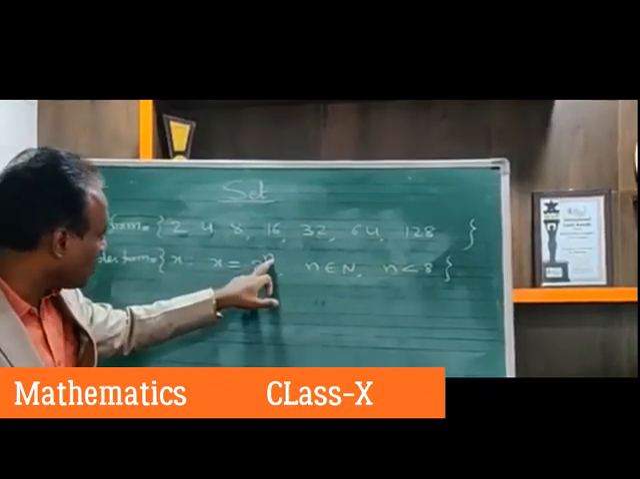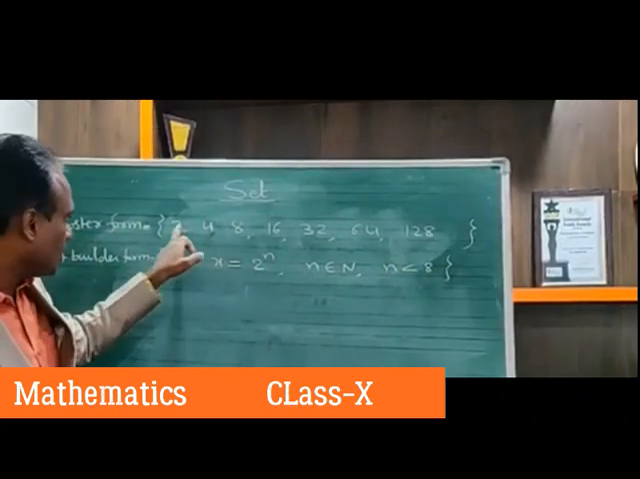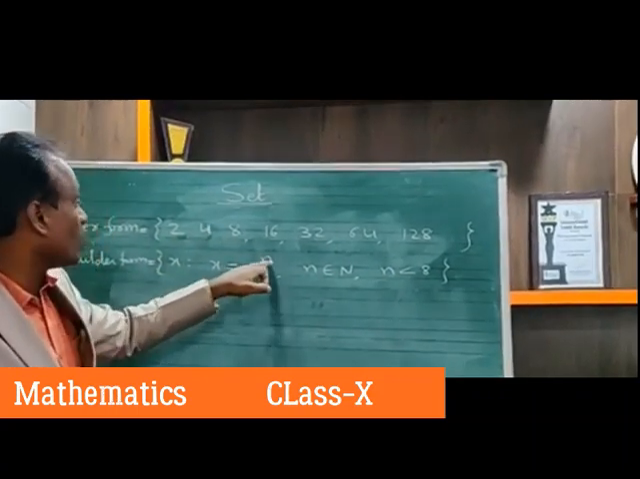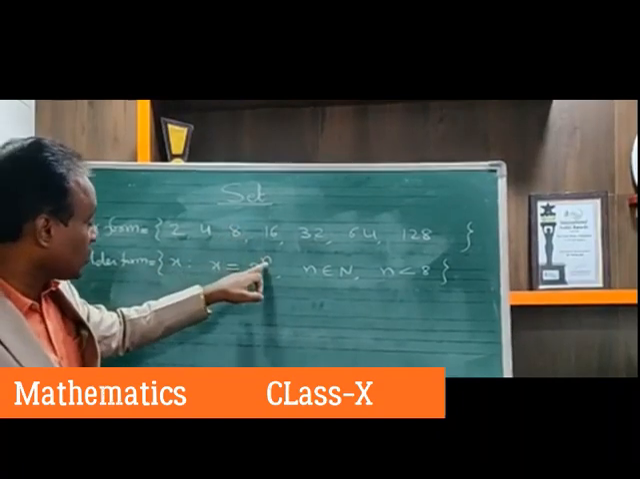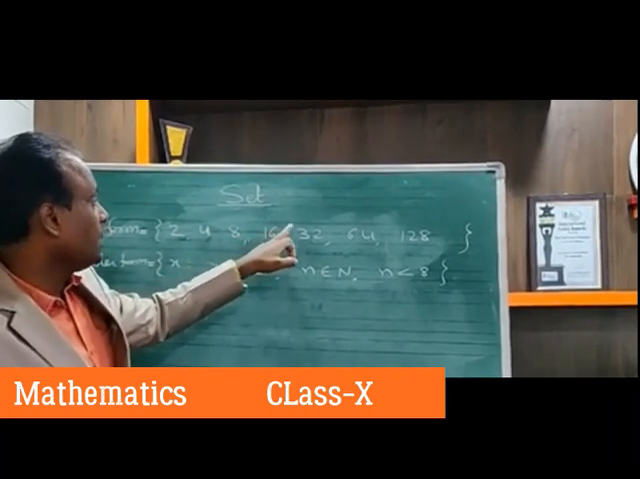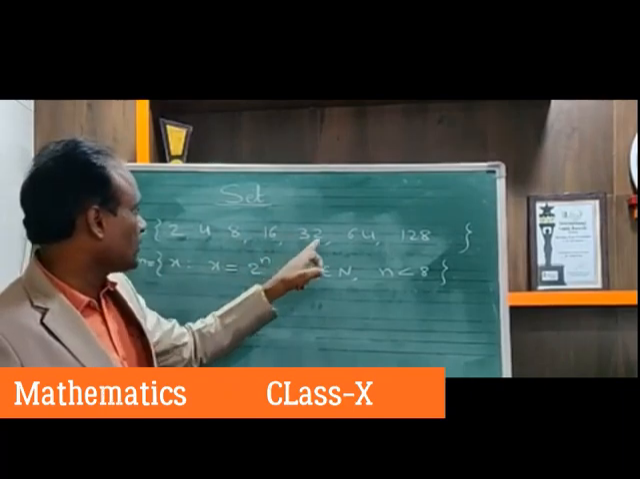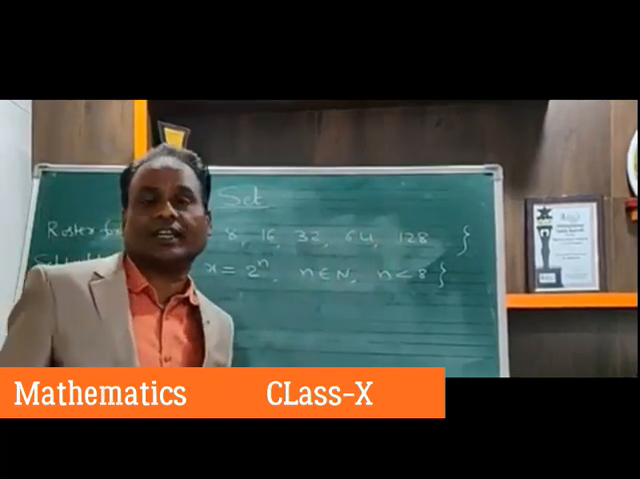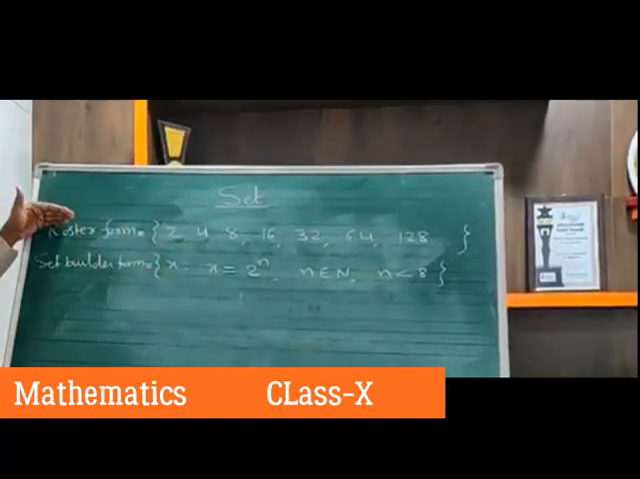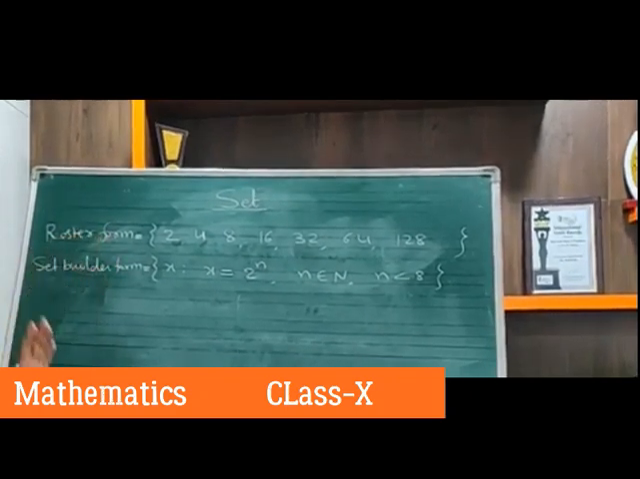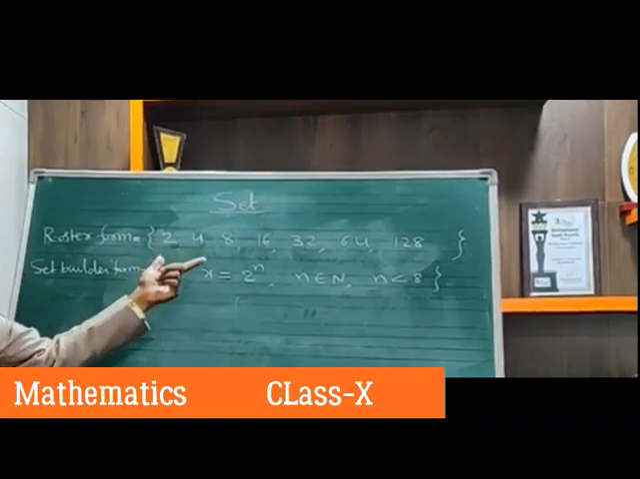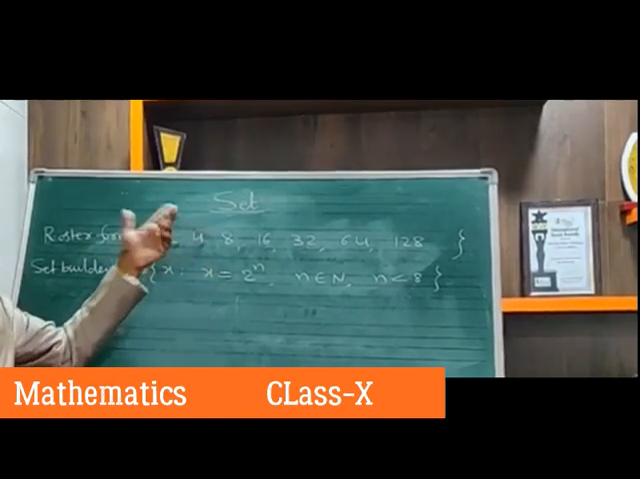Suppose if you take n is equal to 1, we are getting 2 power 1, which is 2. N is equal to 2, 2 power 2 is 4. N is equal to 3, 2 power 3 is 8. N is equal to 4, 2 power 4 is 16. 2 power 5 is 32, 2 power 6 is 64, 2 power 7 is 128. So that means a set can be expressed in two forms, roster form and set builder form. So you should change roster form into set builder form and back into roster.